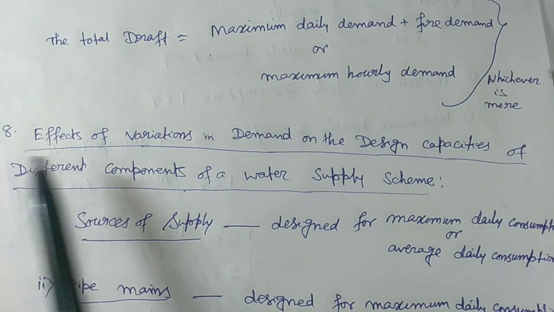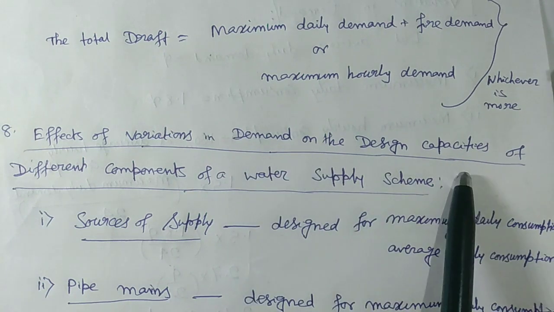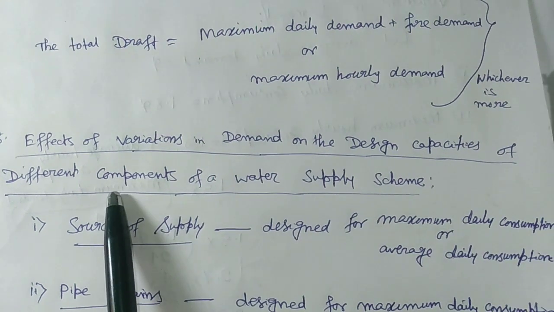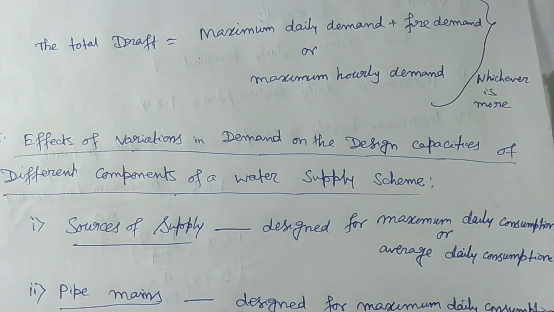Now number 8, the effects of variation in demand on the design capacities of different components of a water supply scheme. In a water supply scheme there are so many components, and they are designed on the basis of different factors.